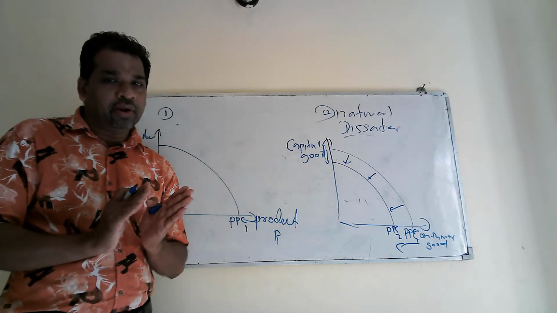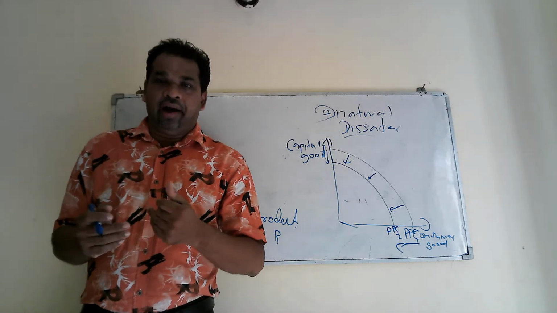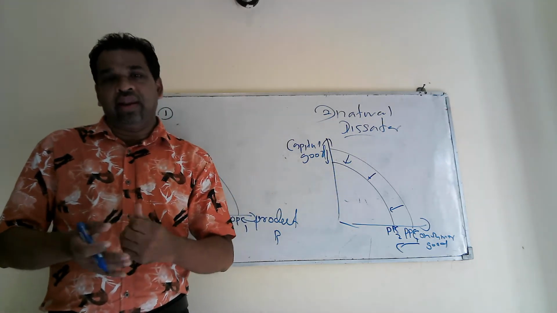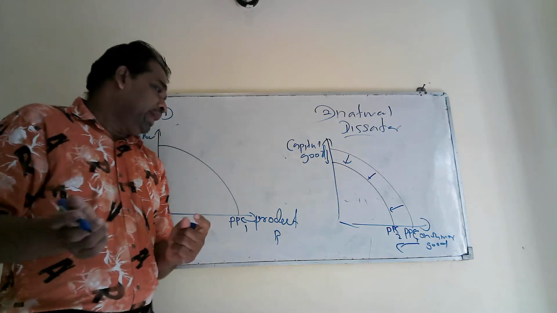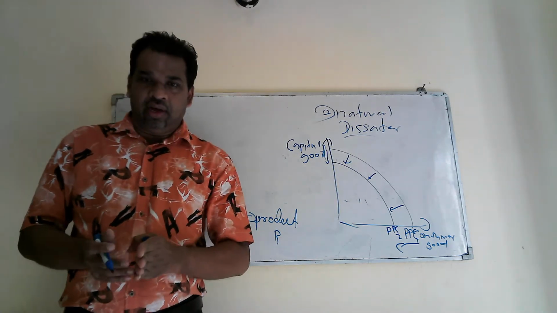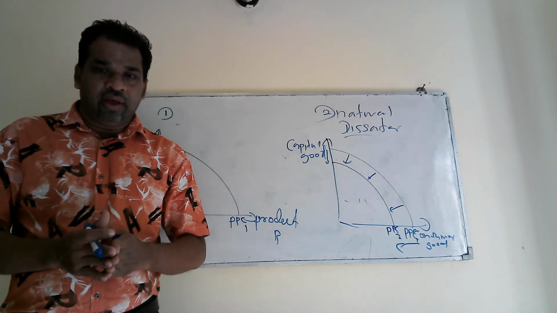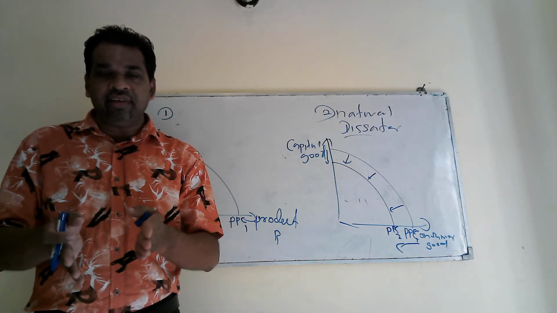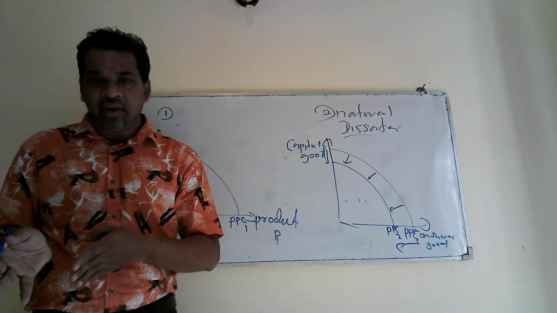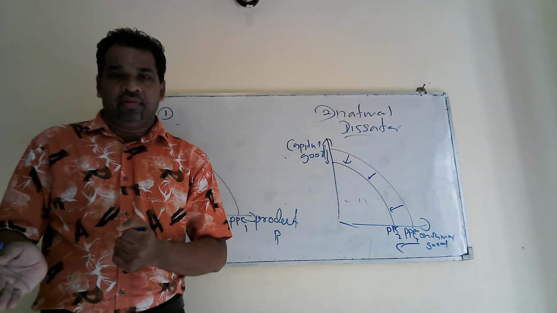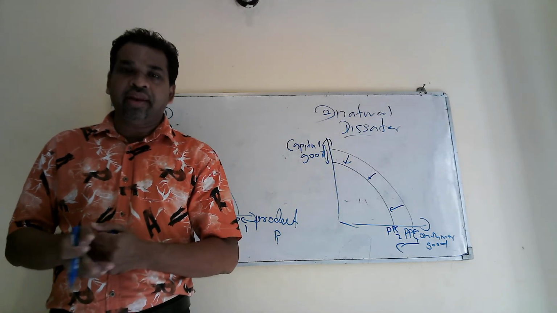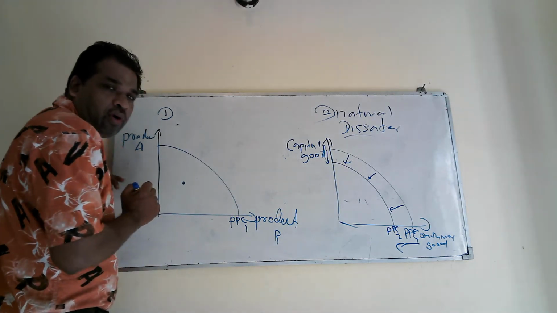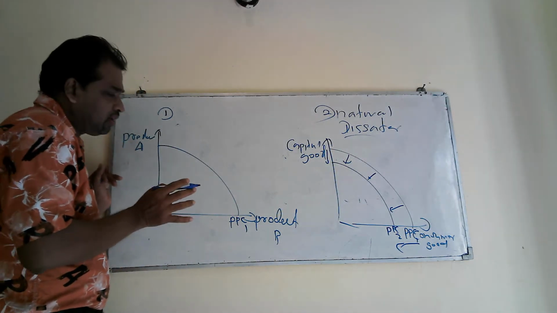Then we will be able to use unutilized resources available in village areas or rural areas. Therefore, what will happen? If you take the question, there can be increase in use of unutilized resources available in rural areas because of expansion in road networks.